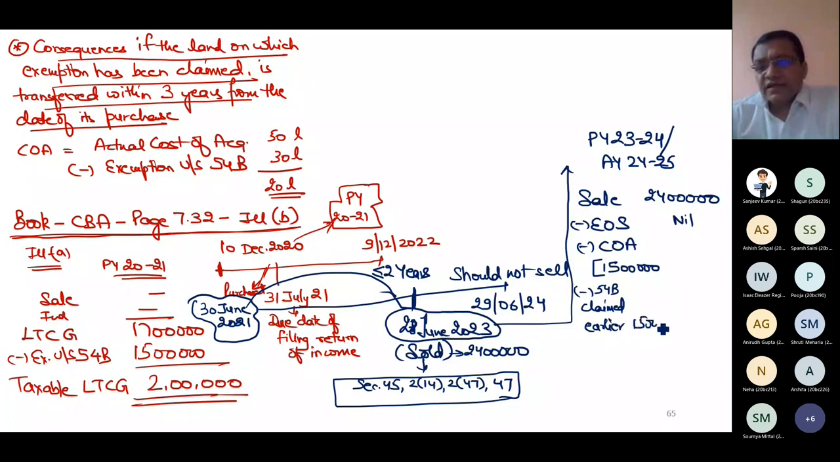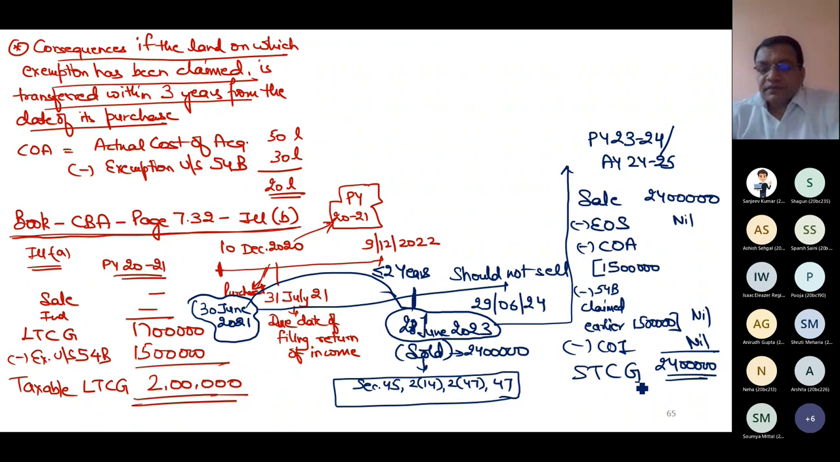15 lakh. So technically, I have no right to say to the department now that 15 lakh is my cost. Department says that already we have given the exemption. Your cost technically is nil. There is no cost of improvement given in the question. So this 24 lakh is short-term capital gain. This 24 lakh is short-term capital gain for the previous year 23-24, or I can say assessment year 24-25.